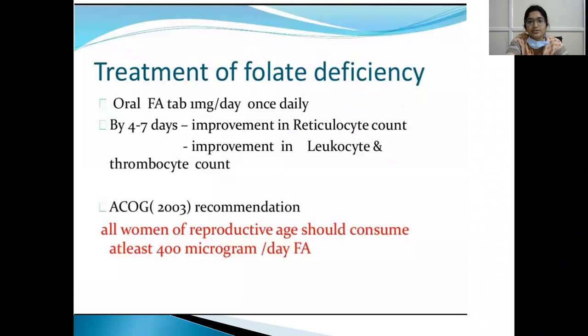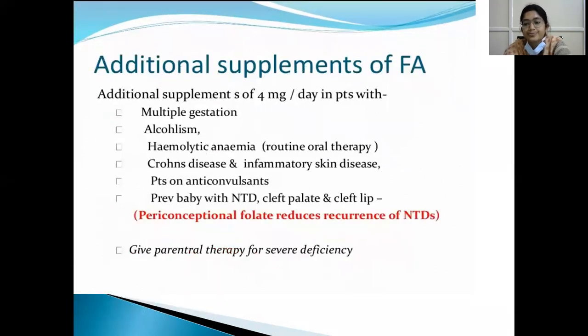So how do we treat folic acid deficiency? An oral folic acid tablet of 1 milligram per day should be given to every patient, and by 4 to 7 days an improvement in reticulocytes is observed, as is seen in iron deficiency anemia, and the leukocyte and thrombocyte counts might also increase. According to ACOG, every woman of reproductive age must be given 400 micrograms, that is 0.4 milligram, of oral folic acid.